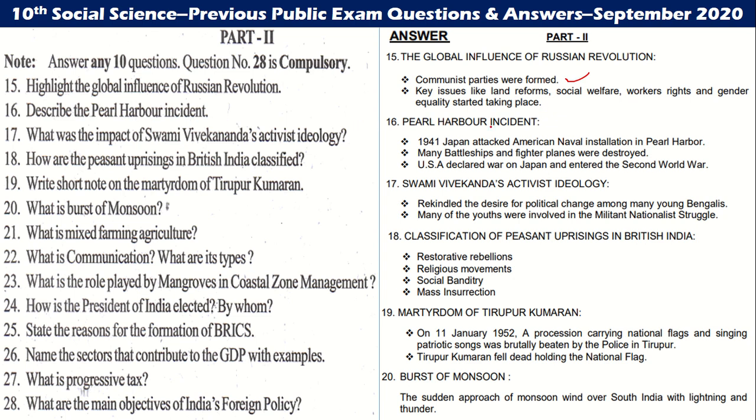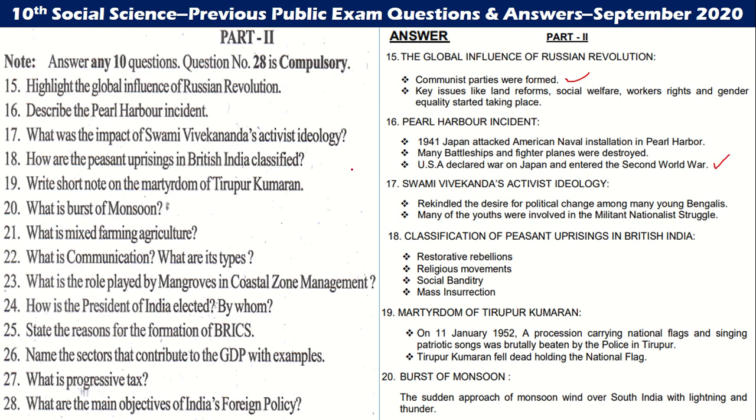Pearl Harbor incident. Pearl Harbor incident is 3 points, but writing 2 points is enough. In 1941, Japan attacked the American naval installation in Pearl Harbor. Many battleships and fighter planes were destroyed. USA declared war on Japan and entered the Second World War.